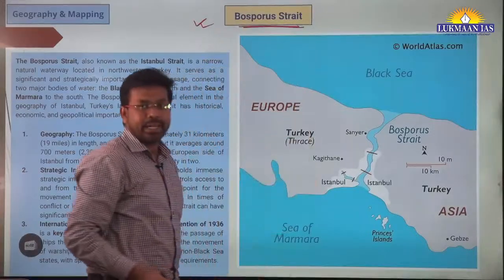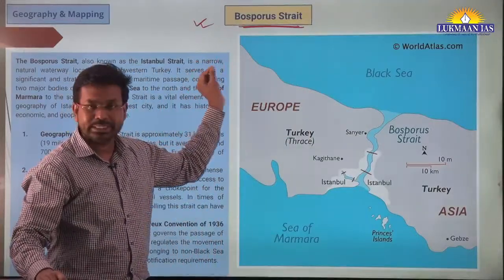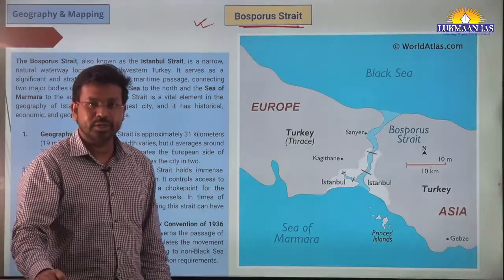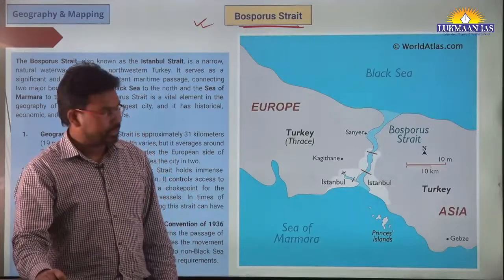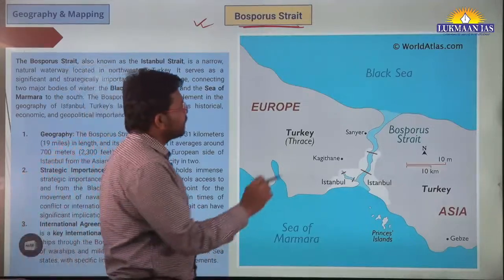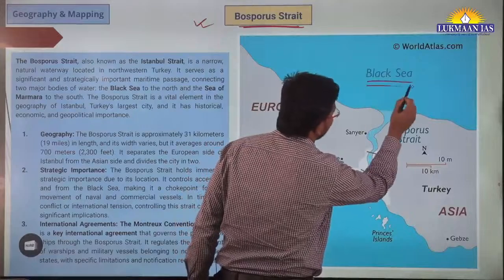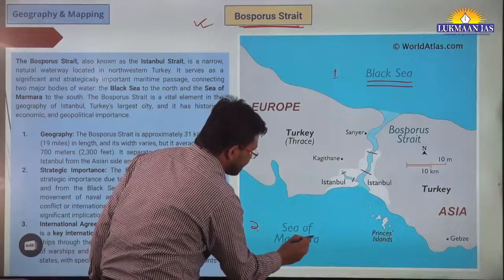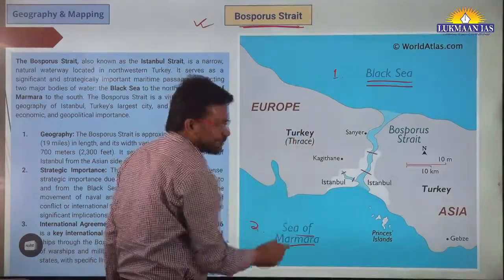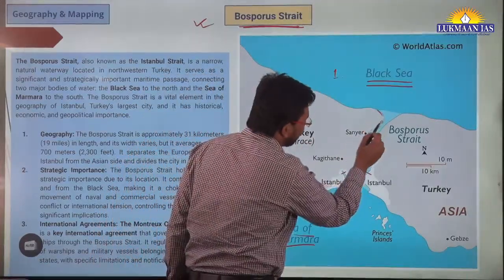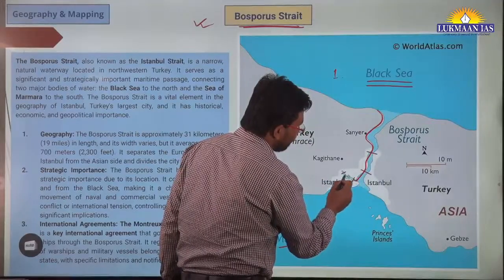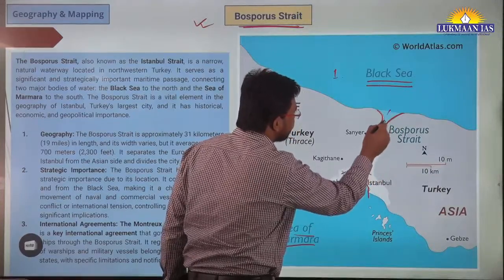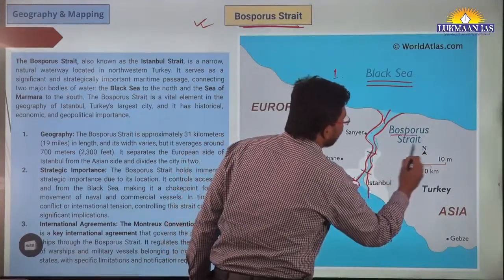So what do we mean by strait? Whenever we talk about a strait, a strait is a narrow channel of water that connects two water bodies. So if we go by that definition, let's say one of the water bodies is the Black Sea, and the second water body is the Sea of Marmara. These two seas are connected by a narrow channel of water. This narrow channel of water is known as Bosporus Strait.